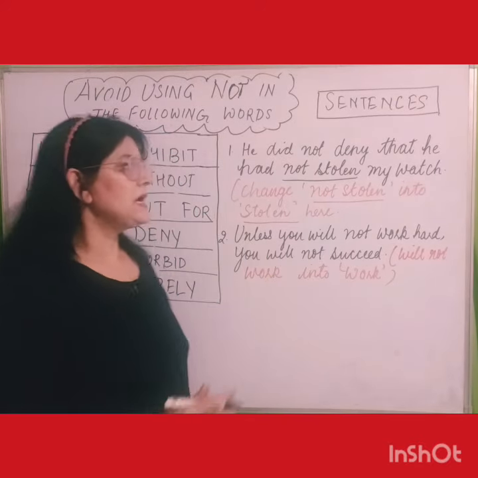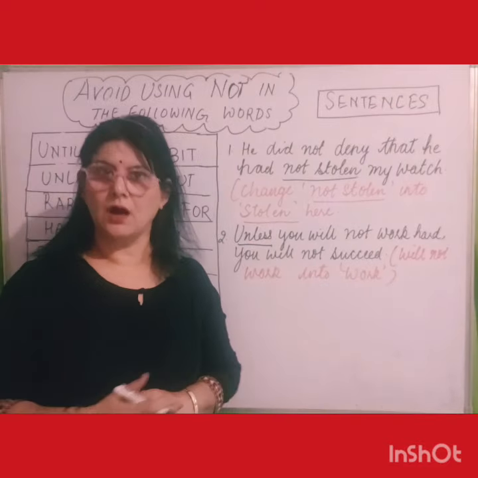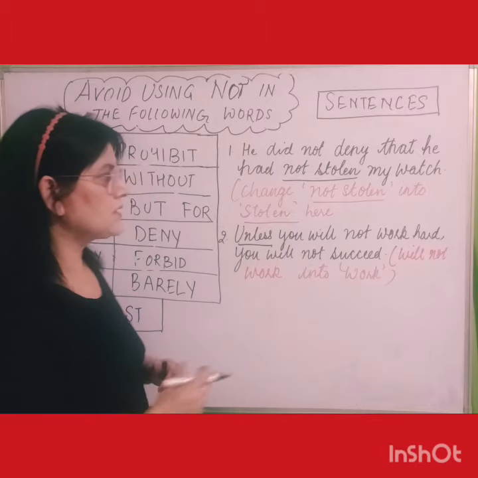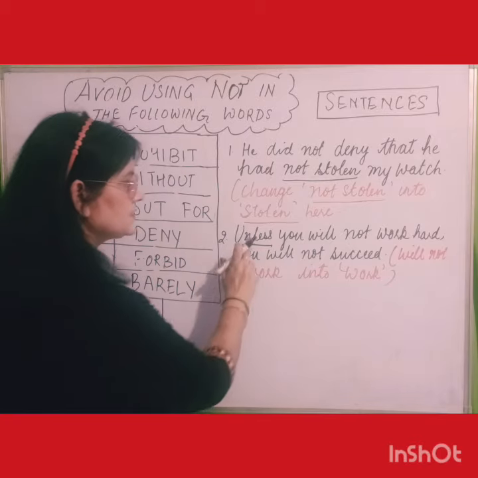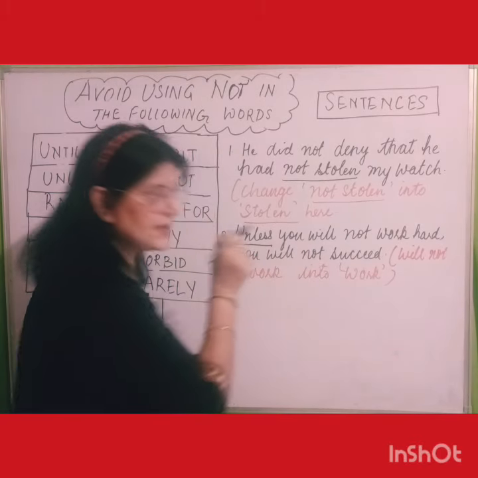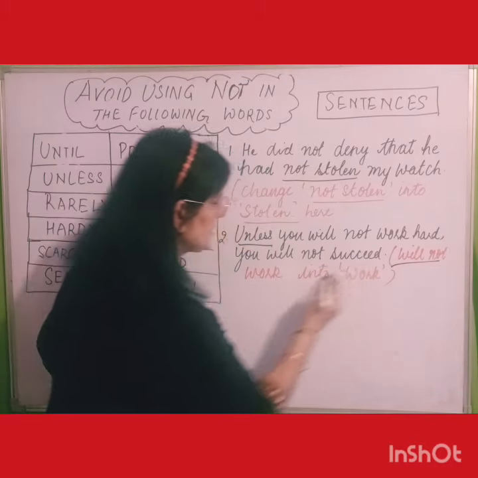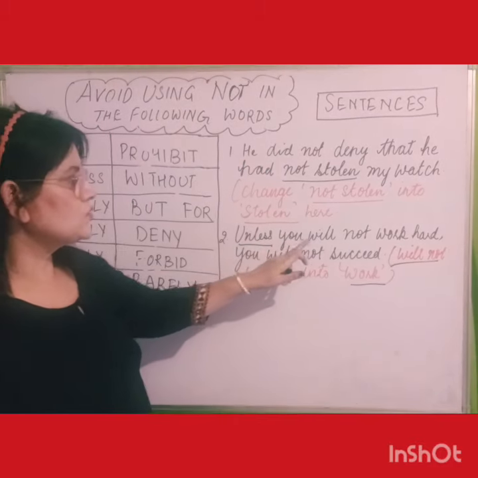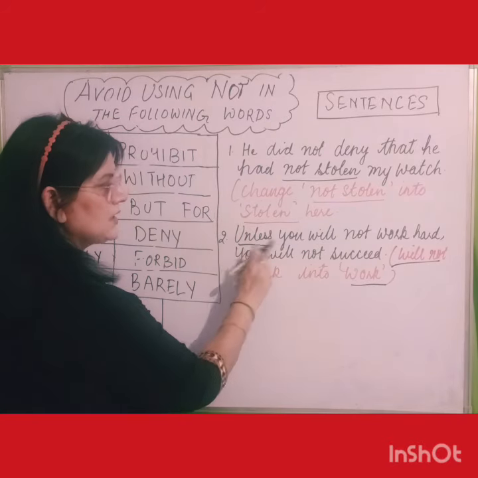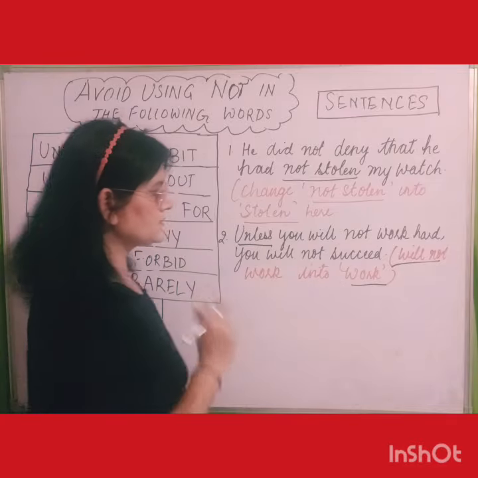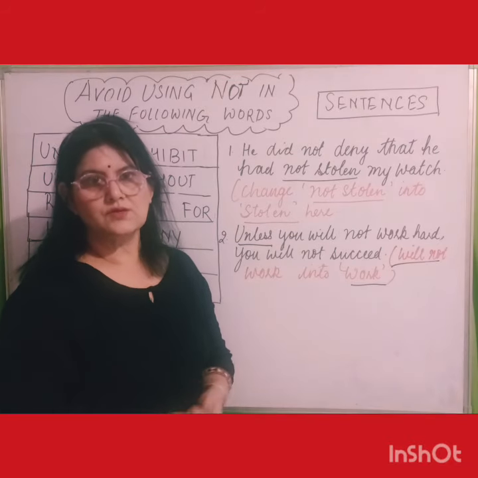I hope you have understood this. Let's take the second example. Unless you will not work hard, comma is there, you will not succeed. This is one part of the sentence and this is the second part of the sentence. So "will not work", you can cut short it into "work". So: unless you work hard, you will not succeed. So remove "will not" from there and change "will not work" into "work". I hope you have understood.